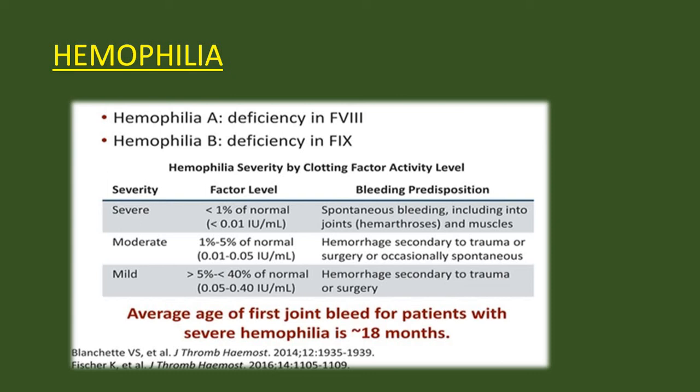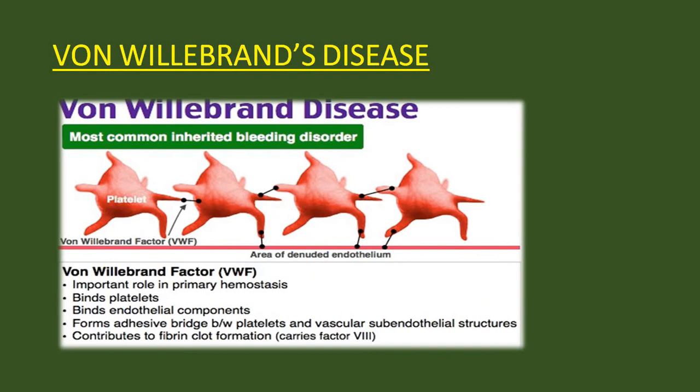So in case of extraction patients, after extraction you can expect heavy bleeding in moderate or mild hemophilia. But in severe hemophilia, you will easily diagnose it before extraction from spontaneous bleeding and so on. And there will, of course, be a history of hemophilia, history of bleeding, bruising, etc. The average age of first joint bleeding for patients with severe hemophilia is 18 months. This is the information. Next, von Willebrand's disease is the most common inherited bleeding disorder.